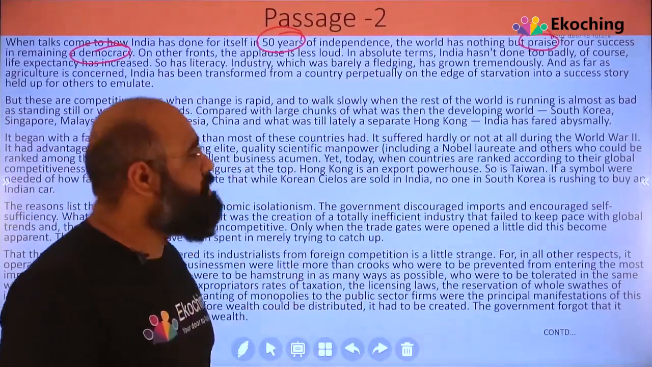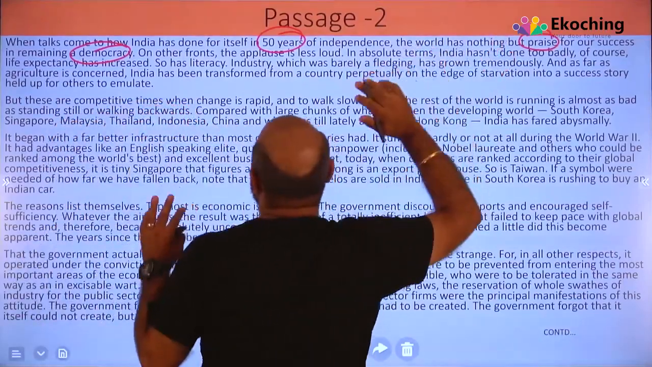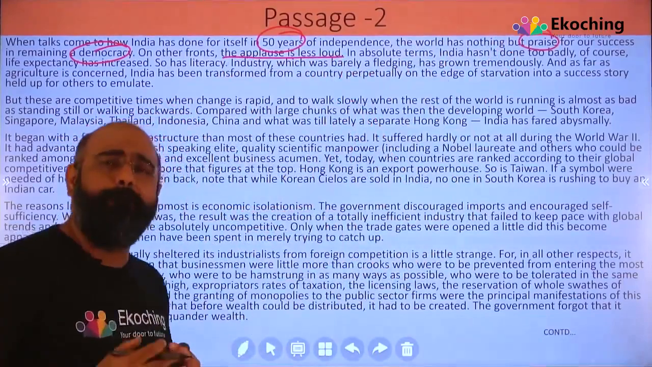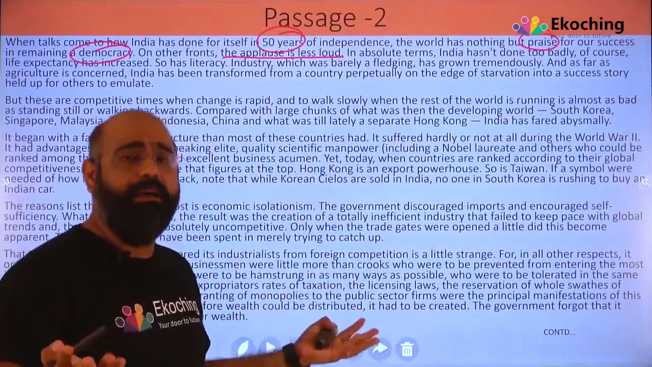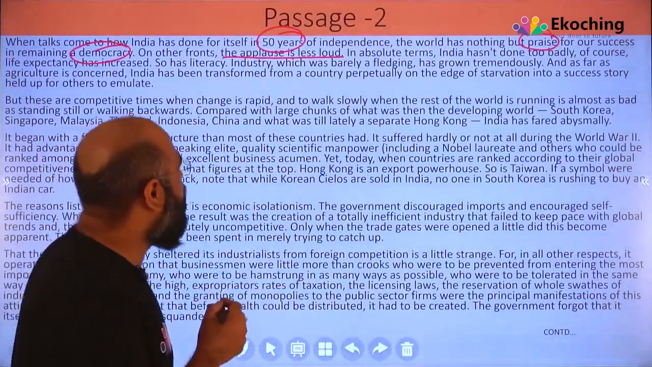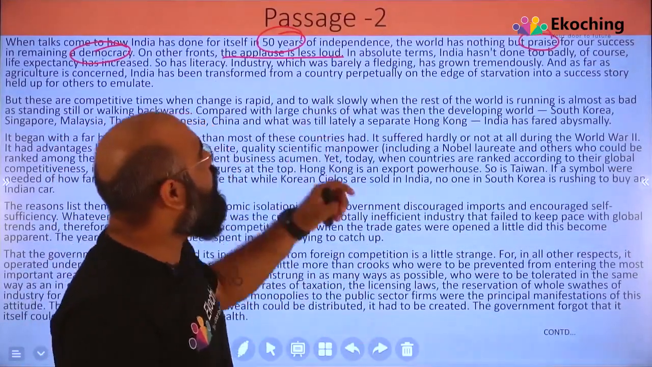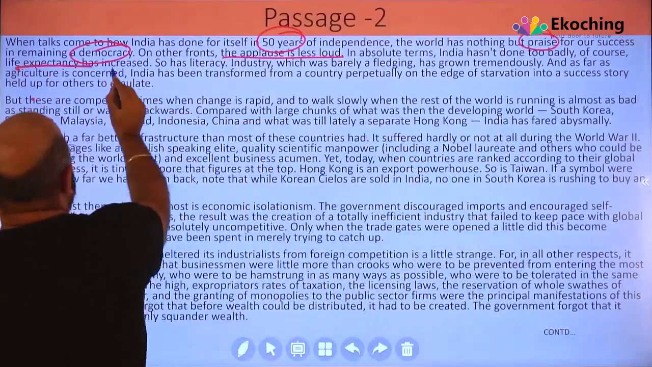On the other fronts, the applause is less loud. अब यहाँ पर author क्या बोल रहा है? यहाँ तक तो सब सही था, but बाकी fronts के अंदर the applause जो उनके लिए praise है, applause or laud, it's less loud. वहाँ पर ज़्यादा praise हमारे पास नहीं है. In absolute terms, अगर overall देखा जाए, India hasn't done too badly, of course. Life expectancy has increased.